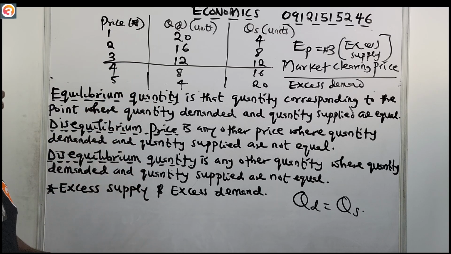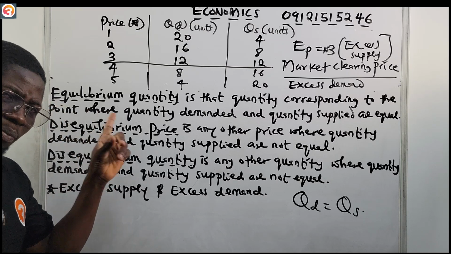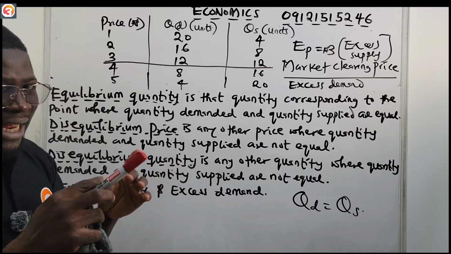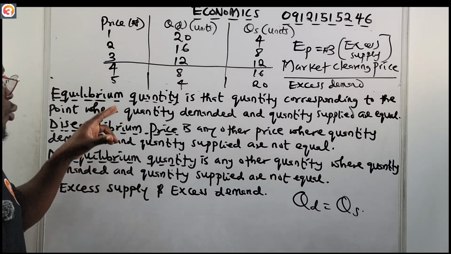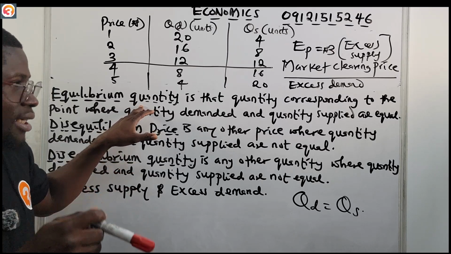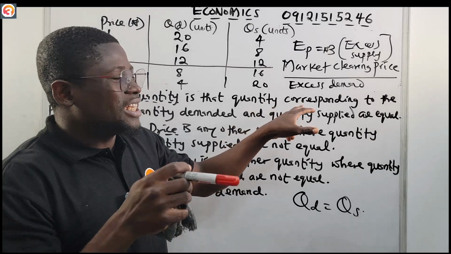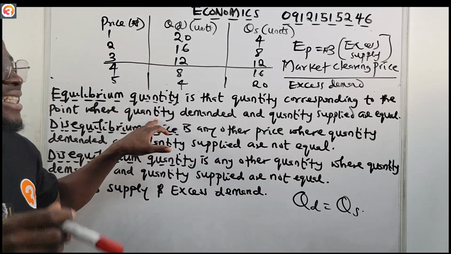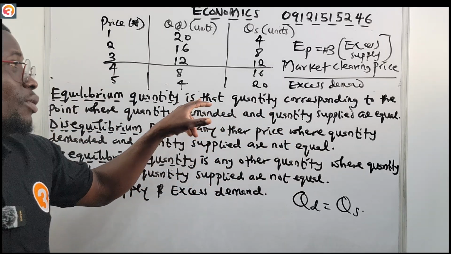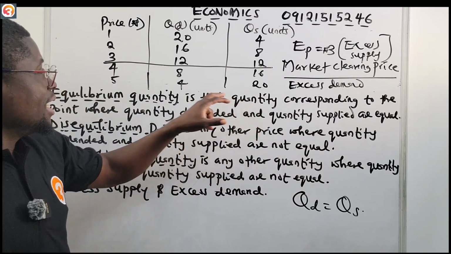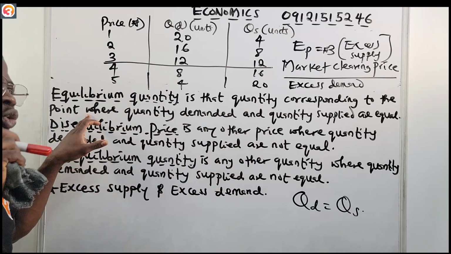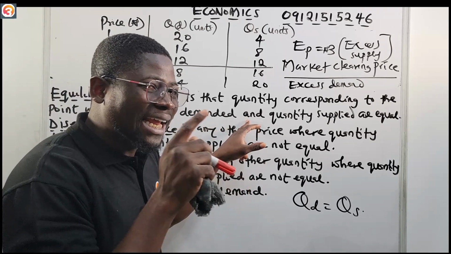Now, what's equilibrium quantity? We have talked about equilibrium price, which is the price that corresponds to the point where the quantity demanded and quantity supplied are equal, also called market clearing price. Now for equilibrium quantity, we're not talking about price again, but quantity. It is that quantity that corresponds to the point where quantity demanded and quantity supplied are equal. So it's the same definition, just at this time, instead of price, we are putting quantity.